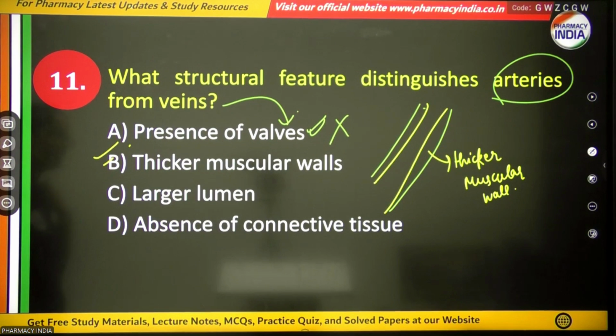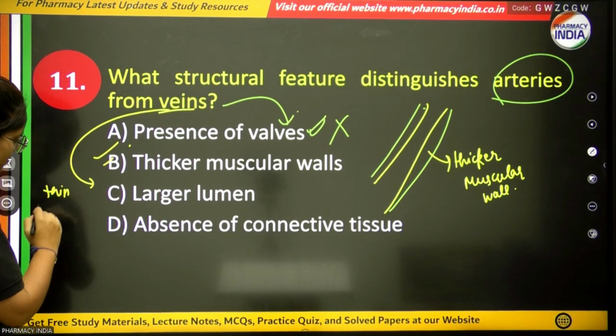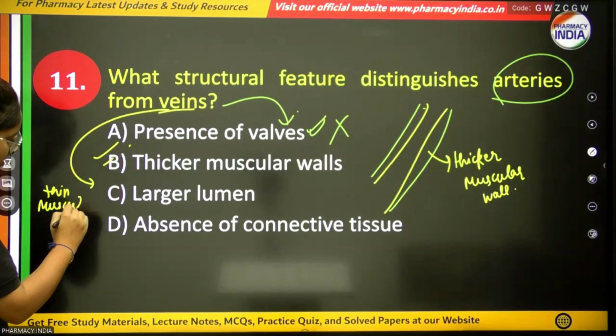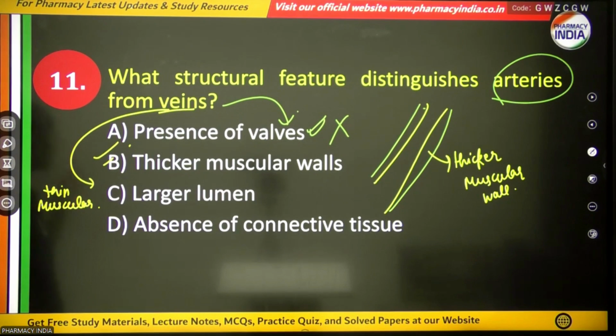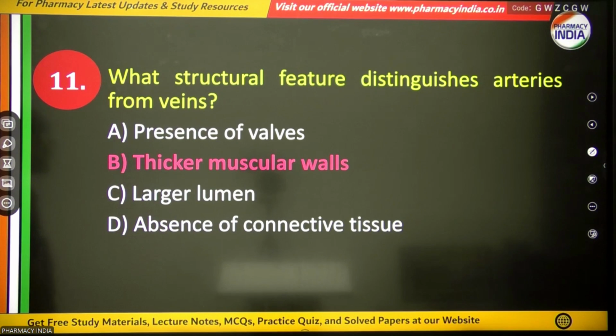Larger lumen is also a characteristic feature of veins, because they have a thin muscular wall and a large lumen. Lumen is the hollow space where blood flows. Next, absence of connective tissue is also a feature of veins, not arteries. Correct. So the correct option will be the second, thicker muscular wall.